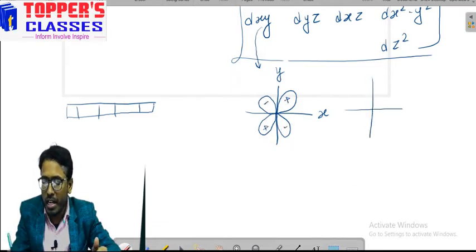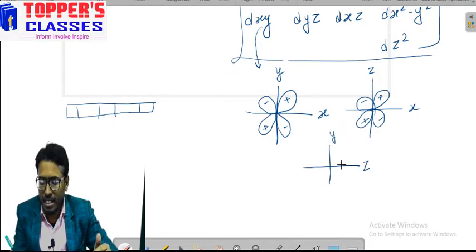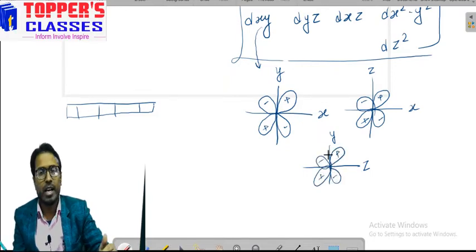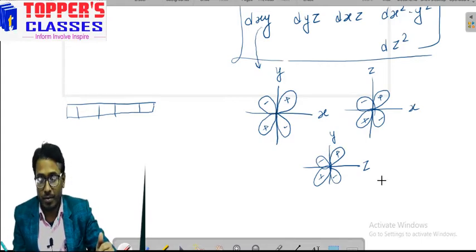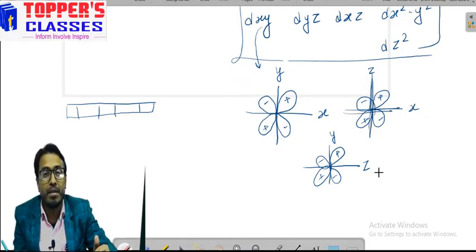Similarly, if we try to draw dxz, let us suppose this is x and this is z, it is dxz. Again we have one more, that is dyz. We can take any of the axes, dyz. So these orbitals lie in between the axes. This orbital lies in between the axes.